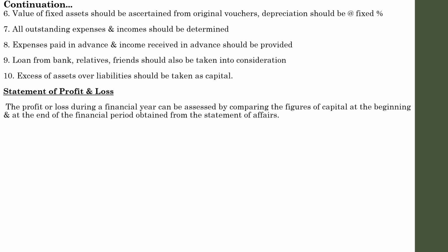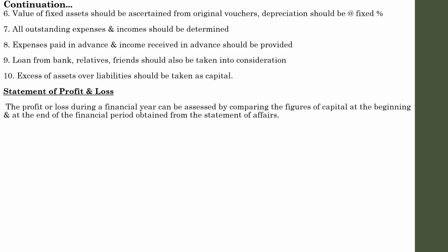With the help of the statement of affairs at the beginning and at the end of the financial period, we can know the capital of these two dates. Now we have to ascertain the profit and loss. This is found out by preparing a statement called statement of profit and loss.